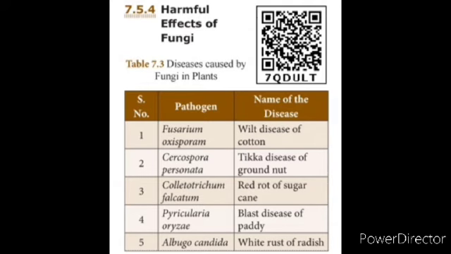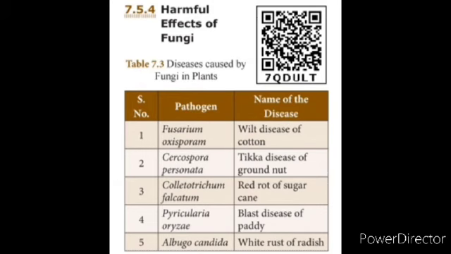Wilt disease. And Cercospora personata, the pathogen, the name of the fungus, causes tikka disease in the groundnut plant. And Colletotrichum falcatum, this is the pathogen name, causes red rot of sugar cane. And Pyricularia oryzae, what does oryzae mean? It is a paddy disease, blast disease of paddy. Albugo candida causes white rust of radish plants.